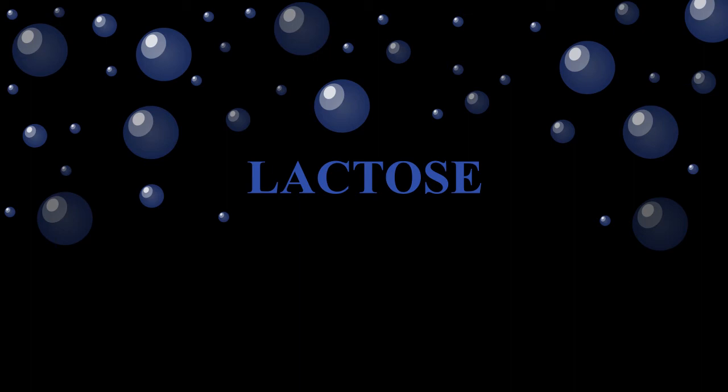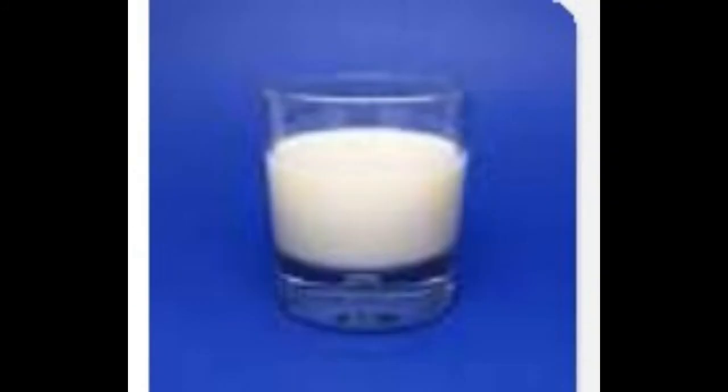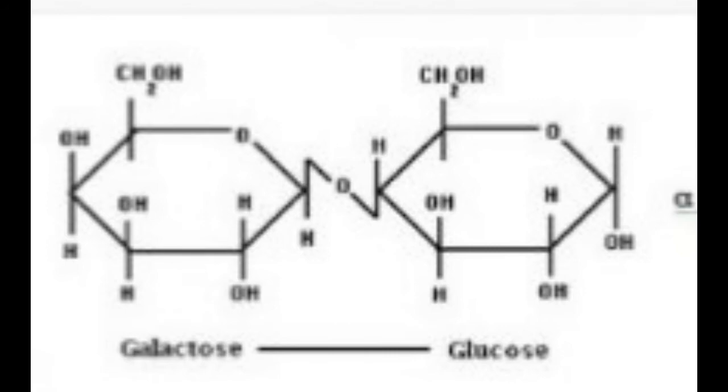Guys, the second example of disaccharide is lactose. Lactose is a sugar composed of galactose and glucose as monosaccharides. The molecular formula of lactose is C12H22O11, the same as that of sucrose, but its molecular structure is different. Lactose makes up around 2 to 8% of milk. Lac in Latin is used for milk and ose means sugar. So lactose is also referred to as milk sugar. Lactose free milk has an enzyme called lactase that helps break down lactose into two simple sugars, glucose and galactose.